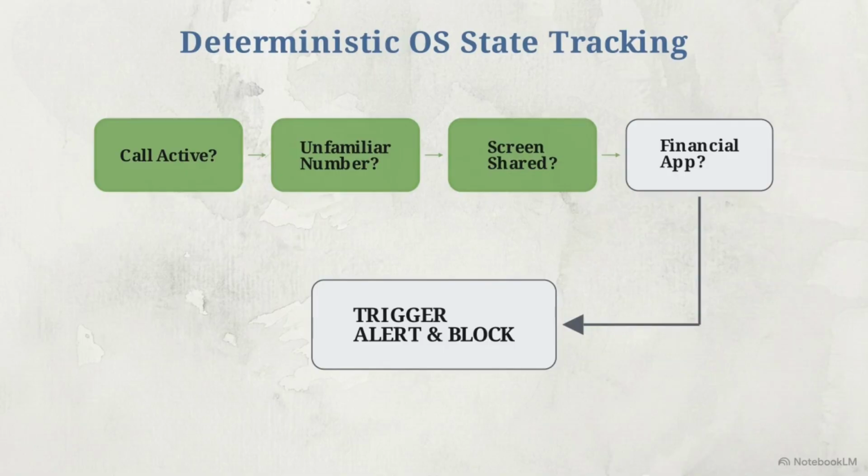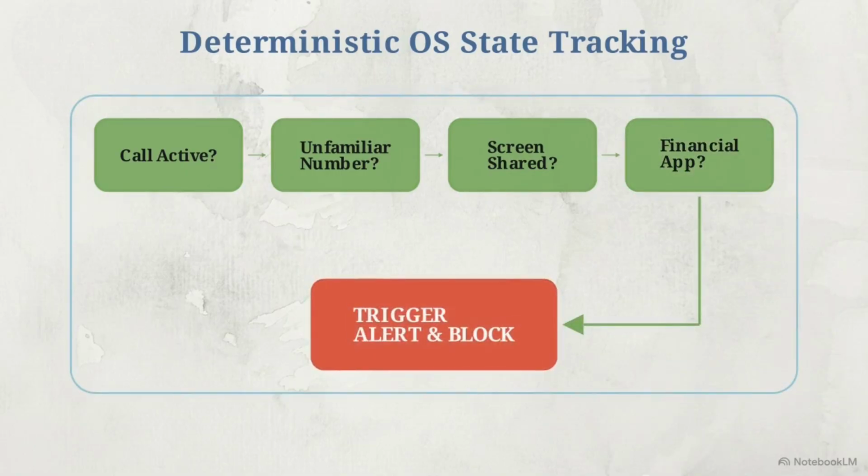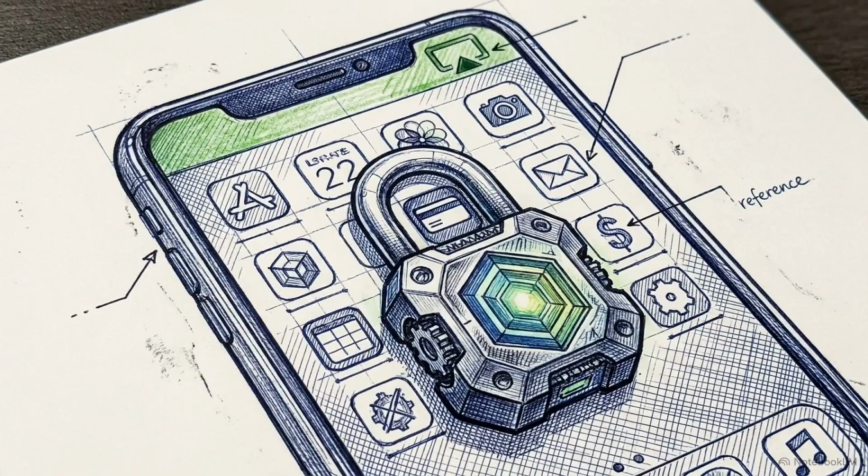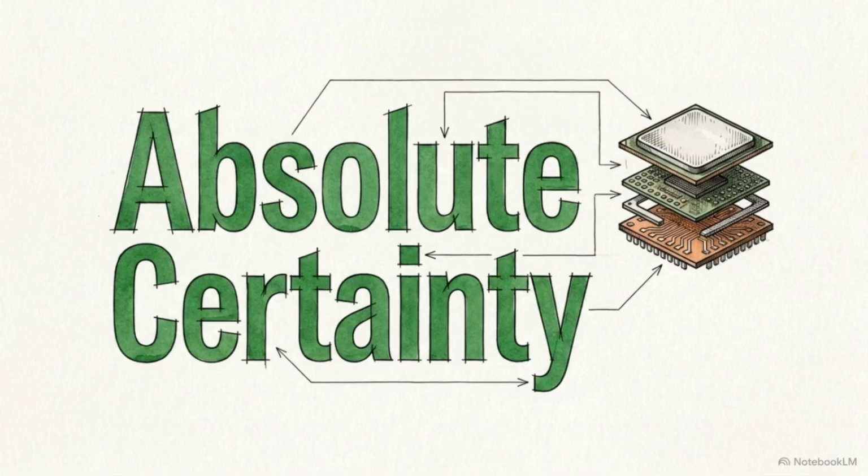Is a financial app opening? If all conditions are true, it triggers an immediate alert and block. In practice, the operating system automatically restricts the visibility and execution of payment applications like Google Pay while these specific conditions remain active. This system requires minimal compute overhead and guarantees a 0% false positive rate for its specific triggers.